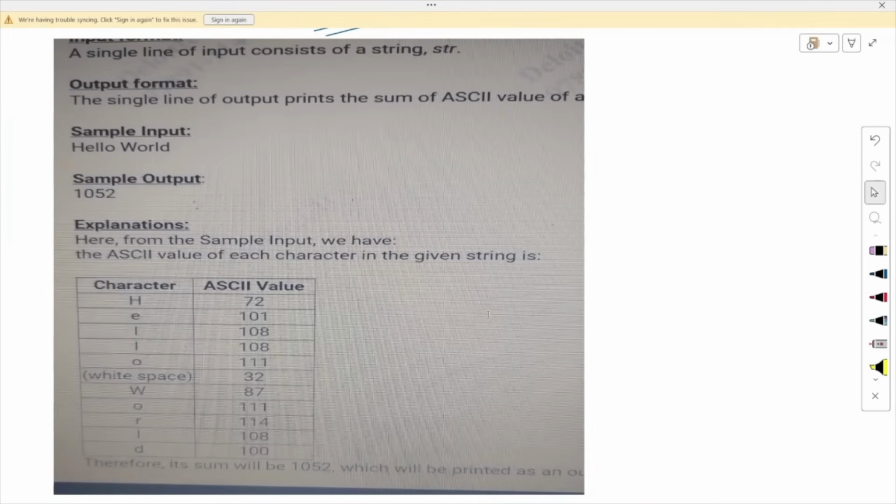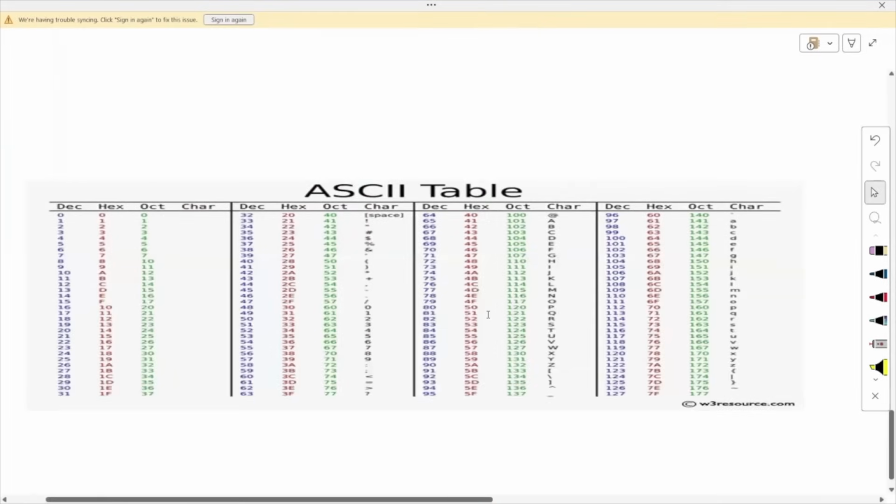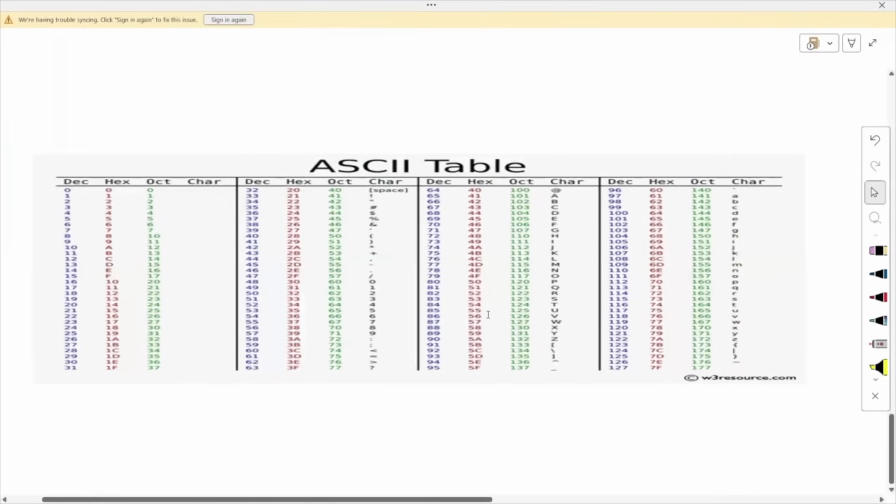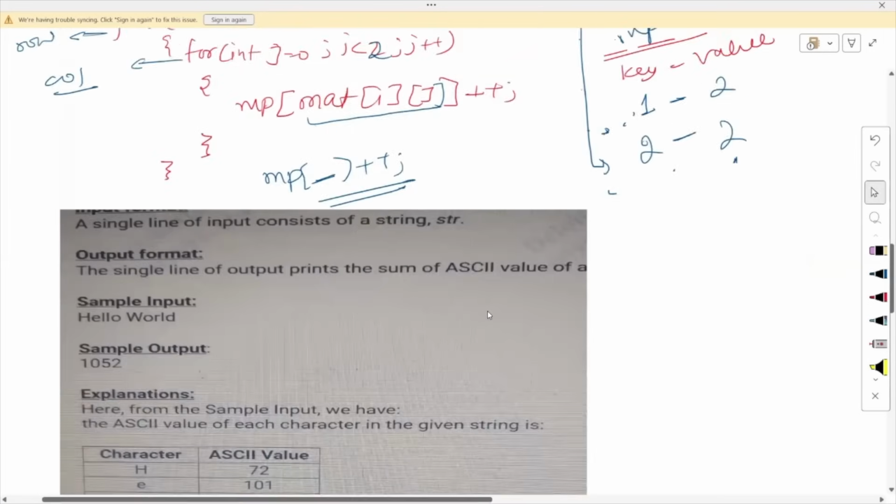There is an ASCII table present for us. Let me show you here. I have taken the image. You can see every character has a specific value. You can see the small a has the decimal value 97. We are considering decimal values right now. So every character has an assigned value.